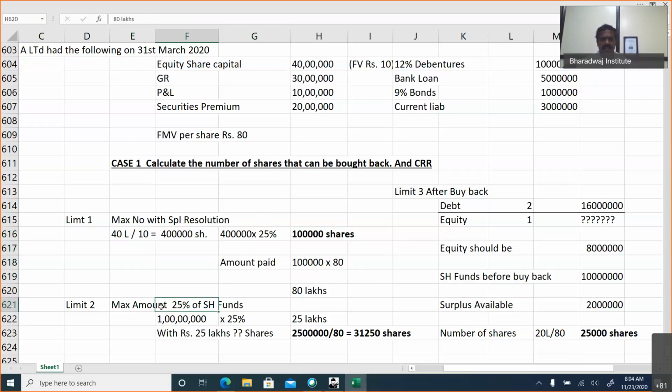But as per the second condition, we can spend only rupees 25 lakhs. With 25 lakhs, we can buy 31,250 shares. So the number of shares finally bought back is only 25,000 shares.